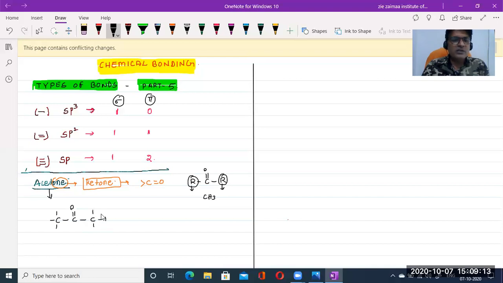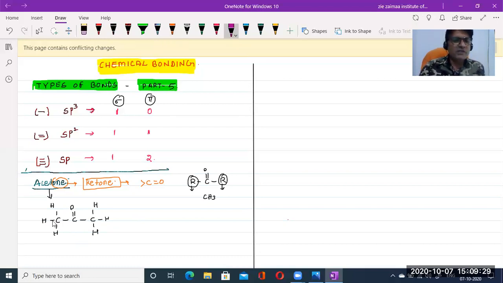This is the structure of acetone, CH3COCH3. According to this structure, now we can easily get the number of sigma bonds.